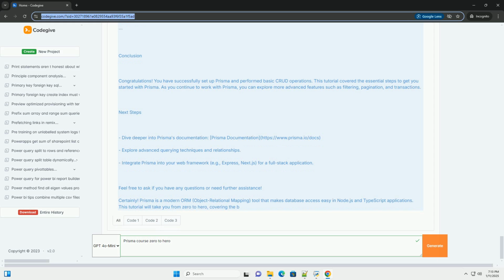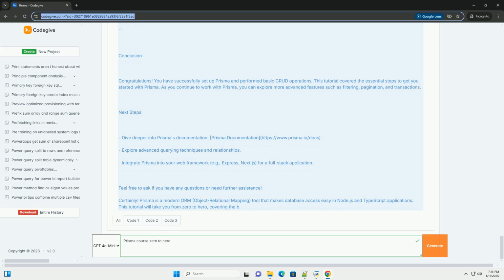Step 5, generate Prisma client. After migrating, generate the Prisma client. Step 6, implementing CRUD operations. Create a new file, index.js, and use the Prisma client to perform CRUD operations. Step 7, run your application. Finally, run the application.